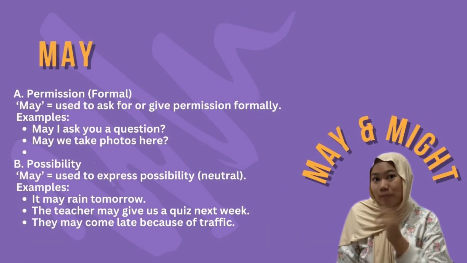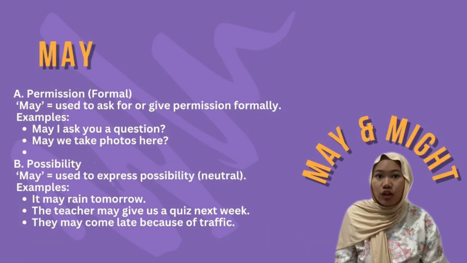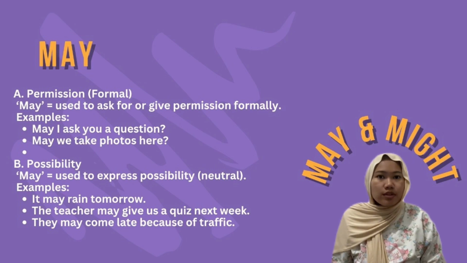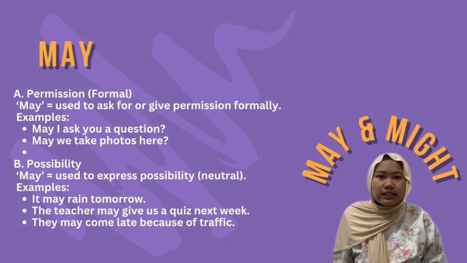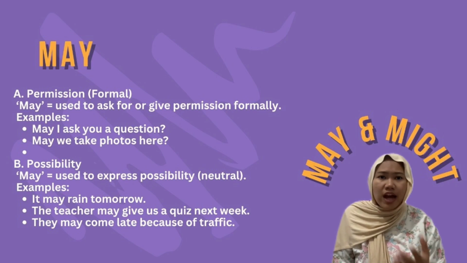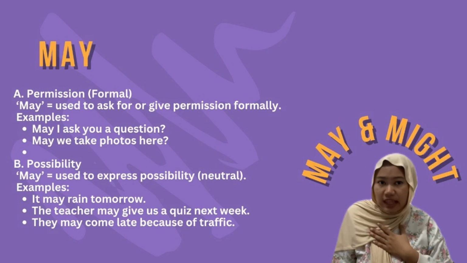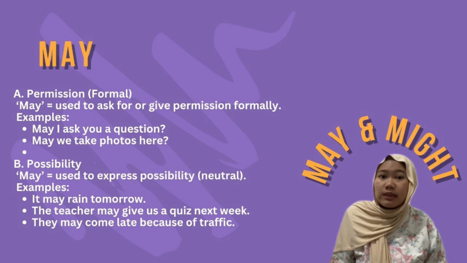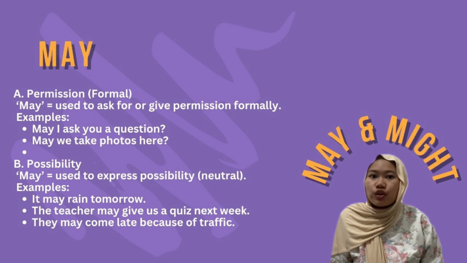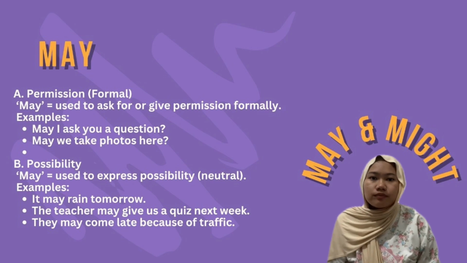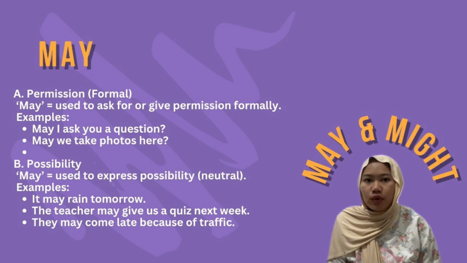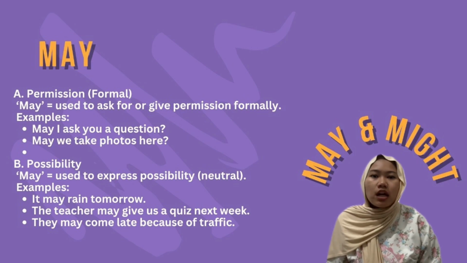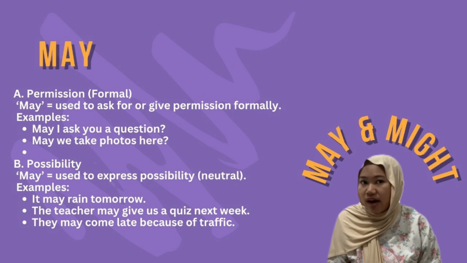Now let's move to may and might. Let's talk about may first. May can express permission, used to give permission in a formal way. For example, may I ask a question? May we take a photo here? Possibility. May is used to express a neutral possibility. For example, it may rain tomorrow. The teacher may give us a quiz next week. They may come late because of the traffic.